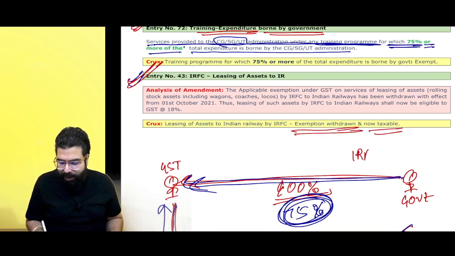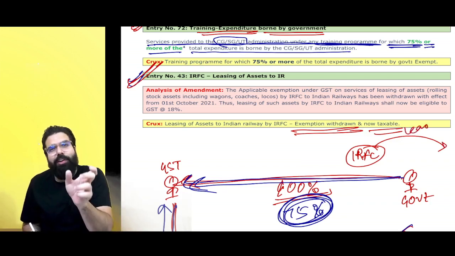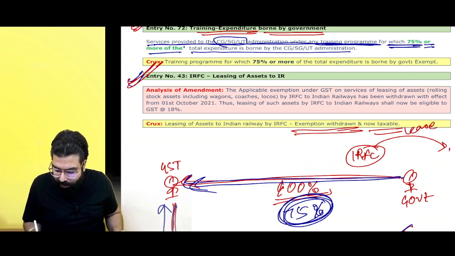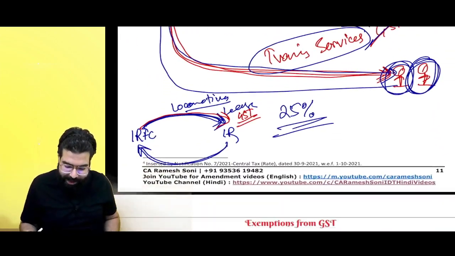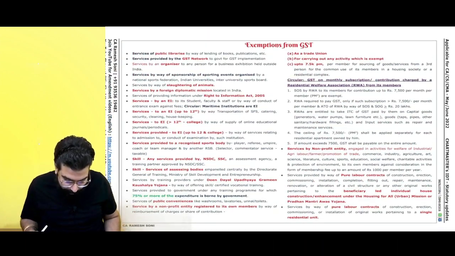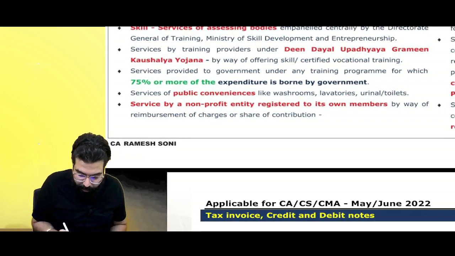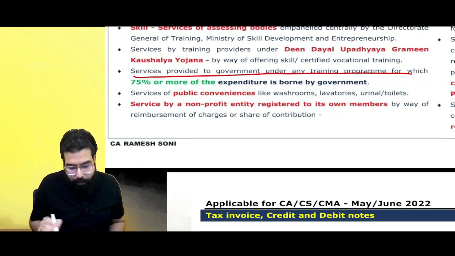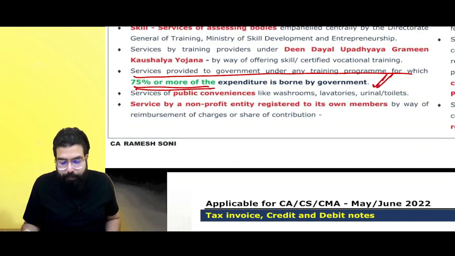So Indian Railway Finance Corporation, whenever it gives on lease all these Indian wagons, coaches, engines, etc. to the Indian Railway, GST also has to be paid. Yes, sir. Point is clear. Exemption has been withdrawn and it is now made taxable. Sir, where is the amendment in the chart? Baba, in the chart, see here, services provided to the government under training program where 75% or more of the expenditure is borne by the government.